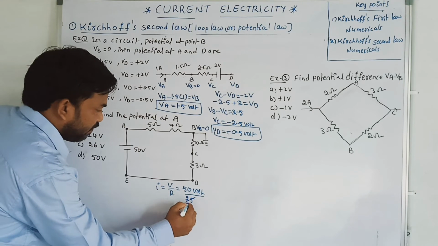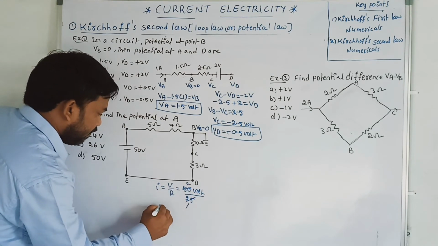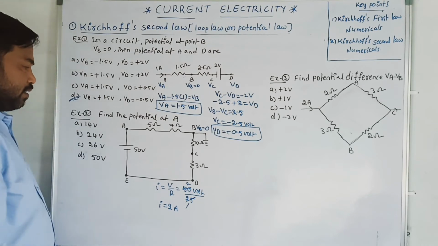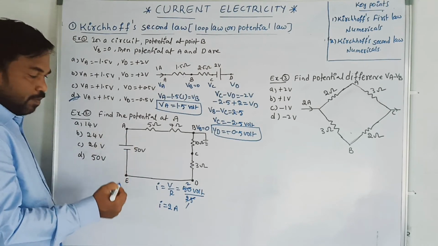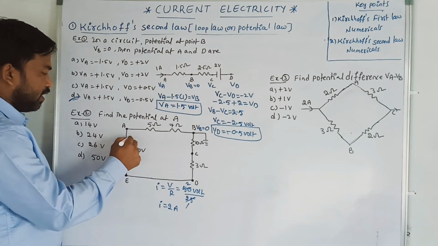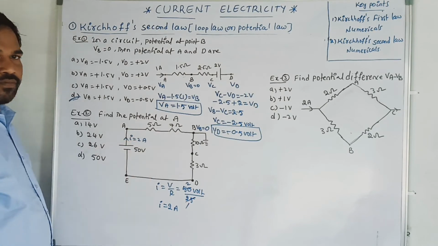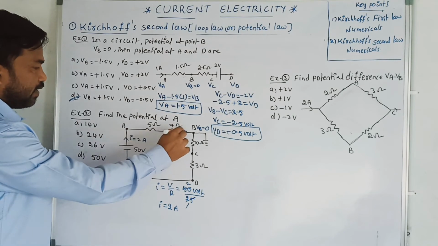25. Now 25 ones are 25, twos are 50. Therefore, I is equal to how much? It is 2 ampere current is flowing. Now, current always flows from higher potential region to lower potential region. Here I is equal to how much? 2 ampere coming. Now the same current is flowing like this.